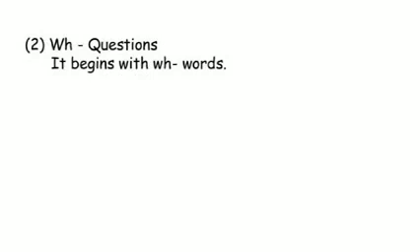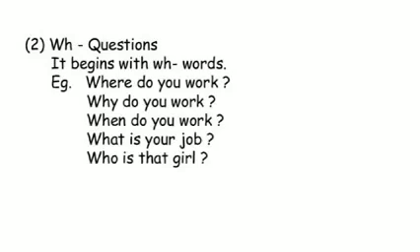Now about WH questions. WH questions begin with WH words. Example, where do you work? Why do you work? When do you work? What is your job? Who is this girl? In all these questions, you can see it is beginning with WH words such as where, why, when, what, and who.